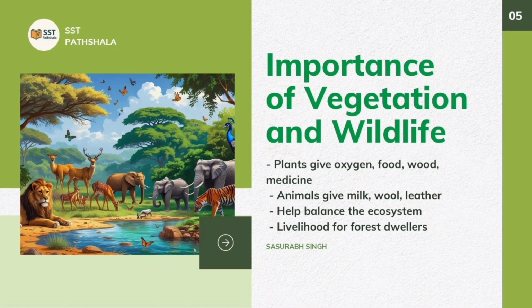So we see the importance of vegetation and wildlife. Natural vegetation and wildlife are both important for our planet. Plants give us oxygen, food, wood, and medicinal herbs. Animals provide milk, meat, wool, and leather, and help in farming. Together, they help maintain the ecological balance and also support many tribal forest communities.